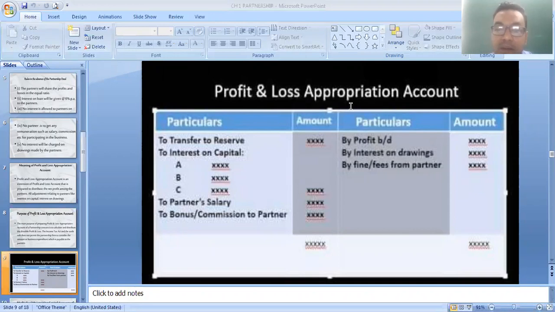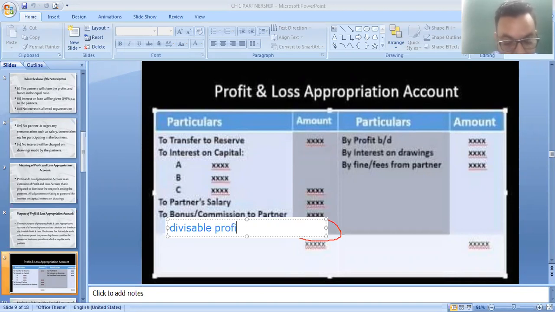Which profit? Divisible profit. When you close this account, when you make the total, if the difference is on the debit side, then it is known as divisible profit. It is distributed among the partners in their profit sharing ratio. Whatever partners are there, partners A, B, C, in their profit sharing ratio,